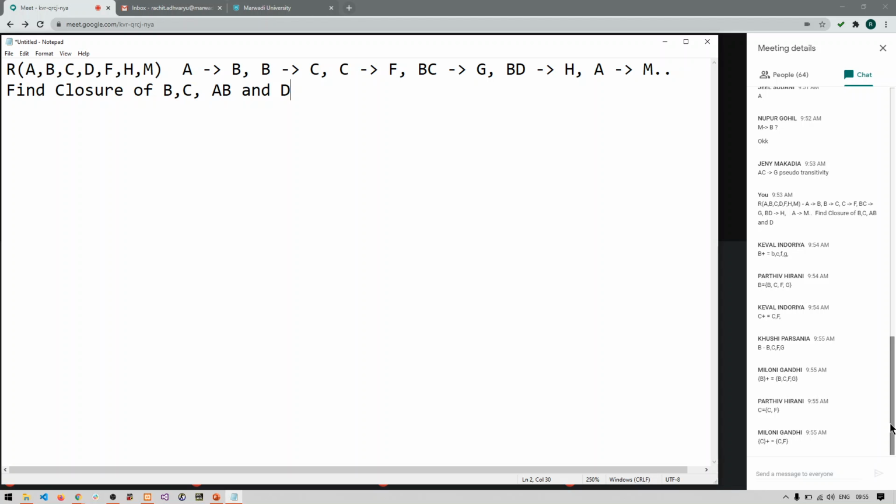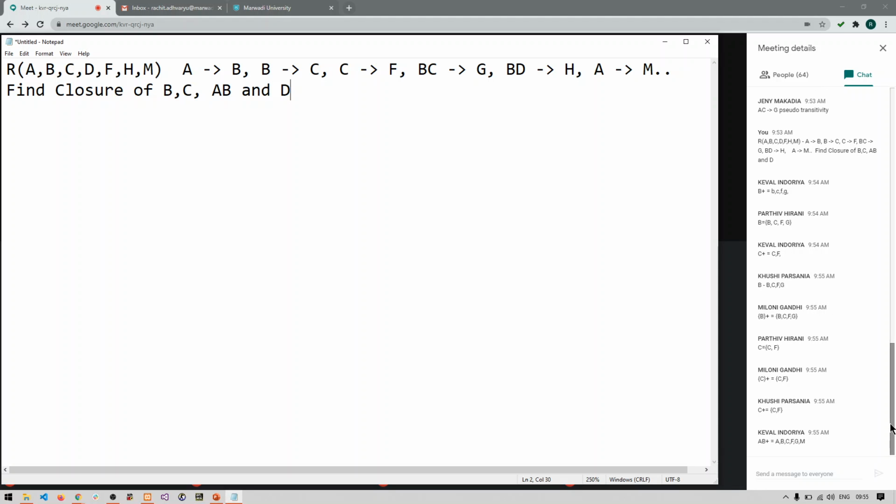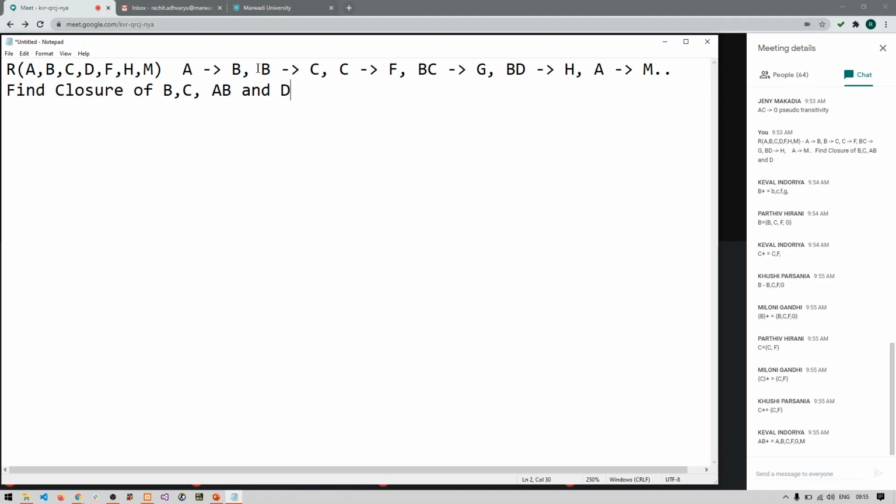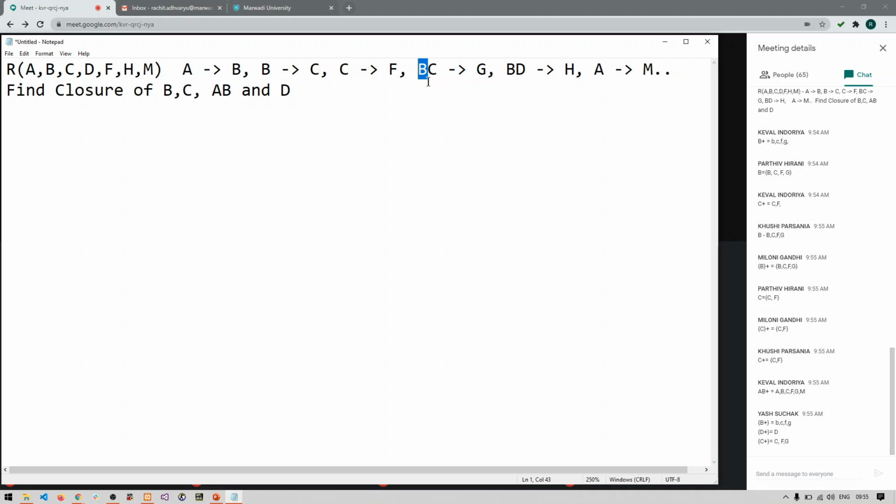C and F. C can also find G. See if you can see properly. You can say B identifies C and C identifies F. So ultimately B is already identifying the C, so either of these are not required. So we can say C also identifies G. So C plus will be CFG.